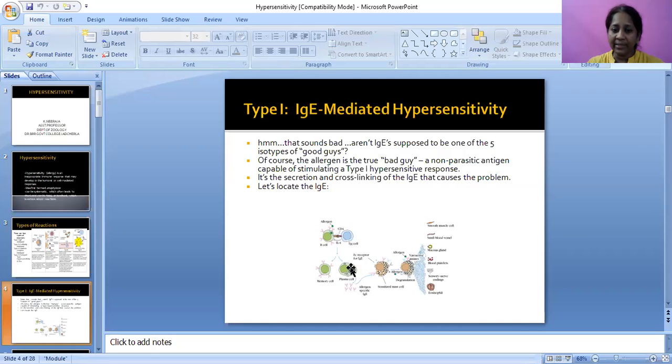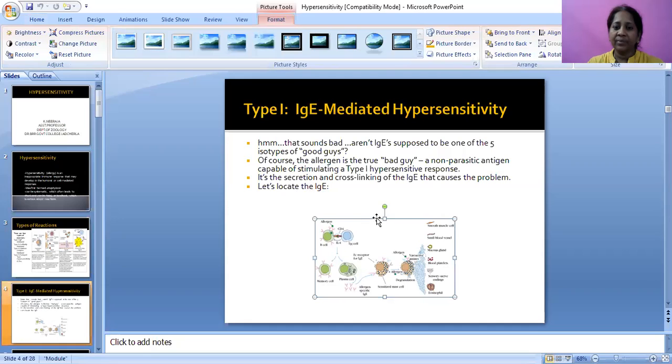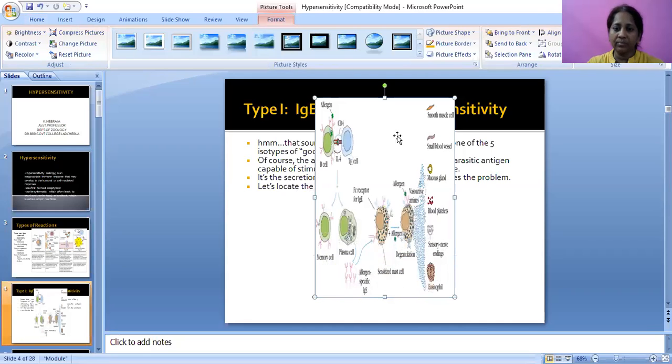Let us locate this in the diagram. You can look at the allergen, B cells, CD4 cells, TH cells. On entry of the allergen, B cells will be activated and memory cells are formed.